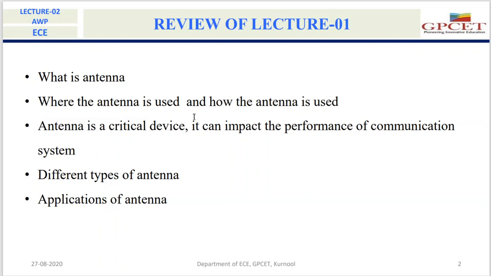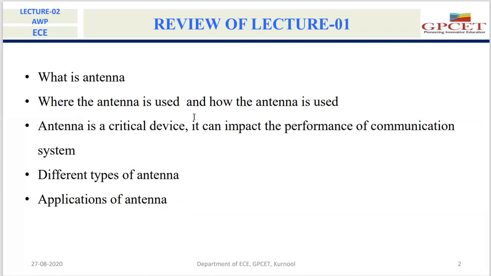The first type of antenna is the wire antenna. Under this category, there are the helical antenna, loop antenna, dipole antenna, and monopole antenna. These are the wire antennas. We call them wire antennas because all these antennas are constructed using conducting wires.